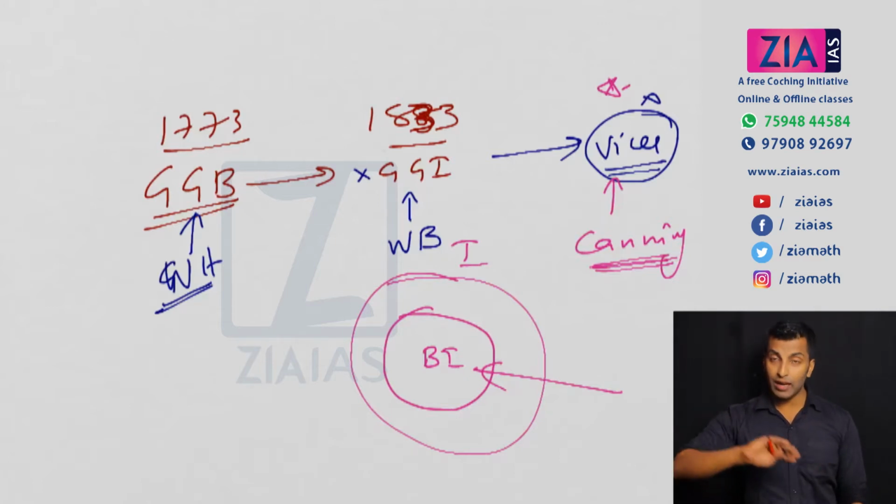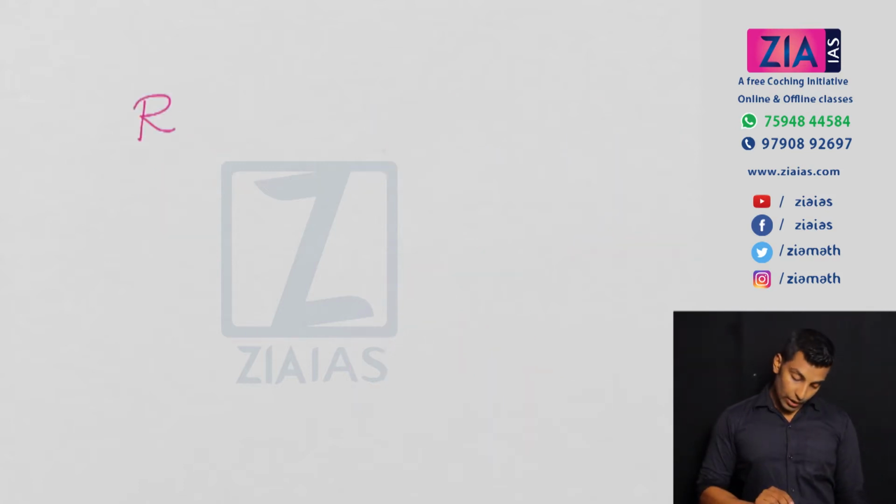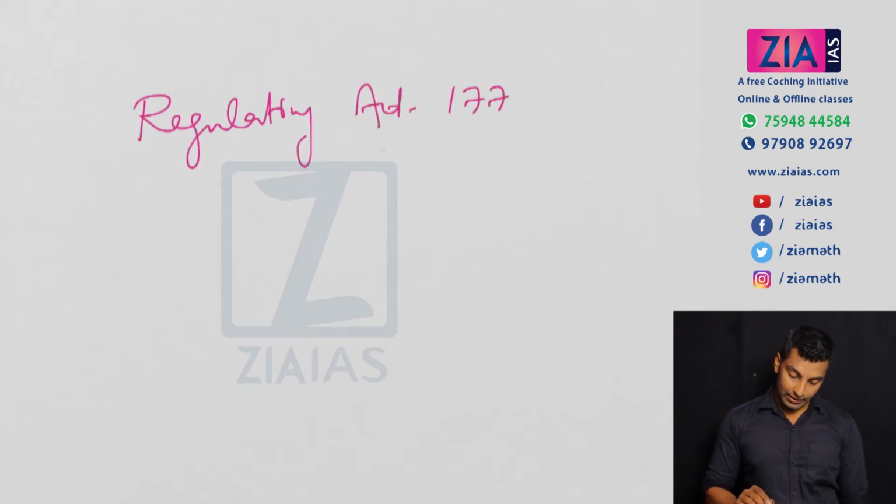We are going to discuss all those things in detail in chronological order, so you will understand in a much better way. I have just given you a quick overview of what we are going to discuss. So let me start off with the Regulating Act, through which the post of Governor General of Bengal was created. The Regulating Act of 1773.